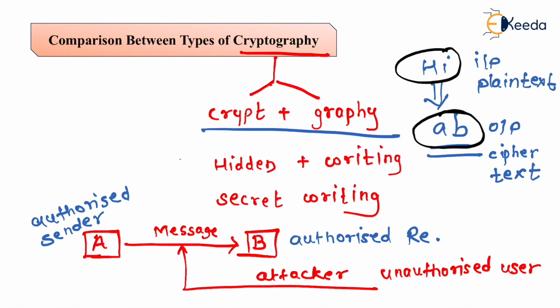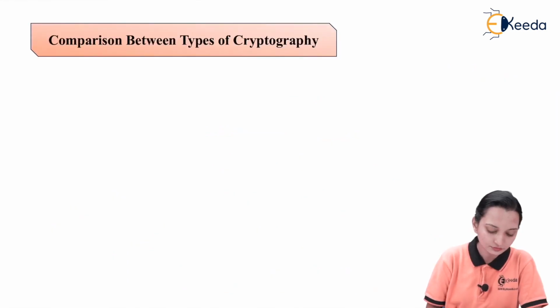Now such secret writing can be done with the help of two keys. One is known as the private key and the other is known as the public key. Depending on the private and public key, there are two types of encryption present in cryptography.